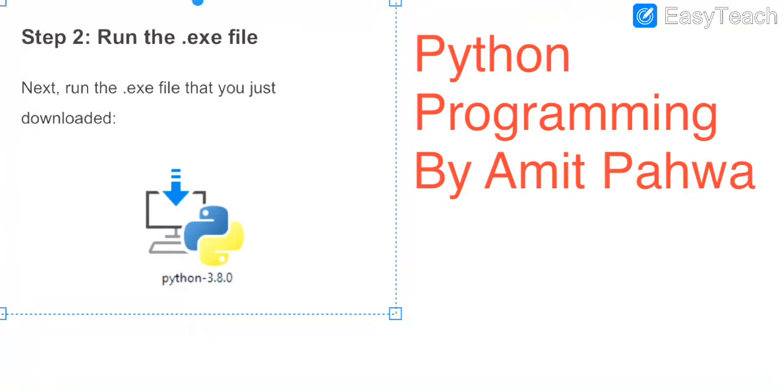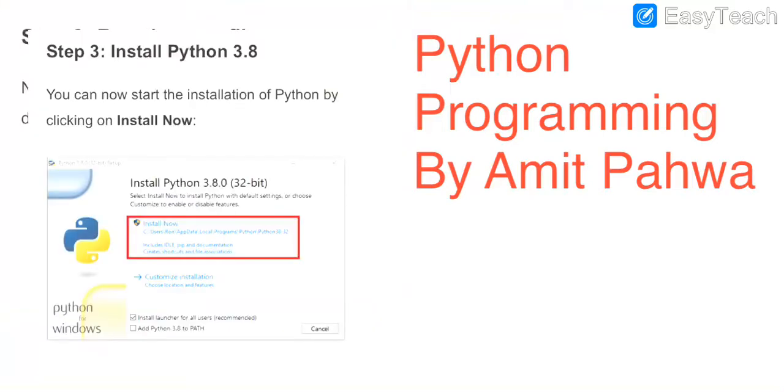Now when you have downloaded Python, its executable file needs to be run. You need to double click on that, and thereafter the installation of the Python platform will begin. When you run the downloaded software, there will be two options, install now and customize installation. You need to click on install now.